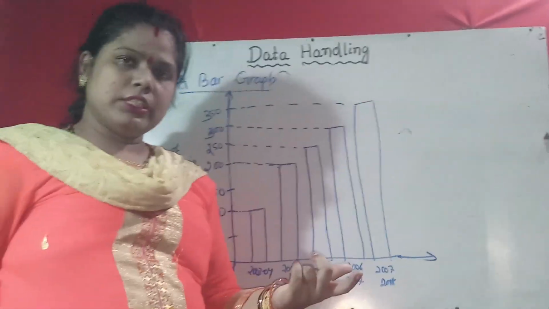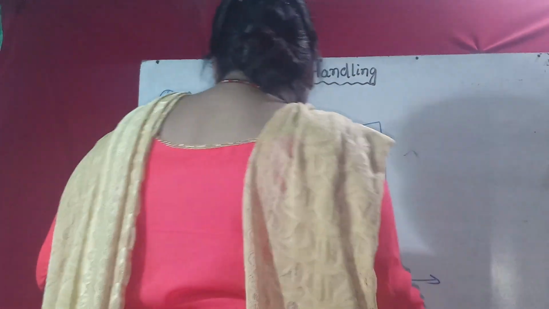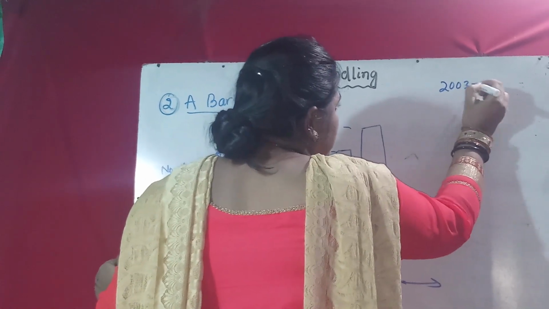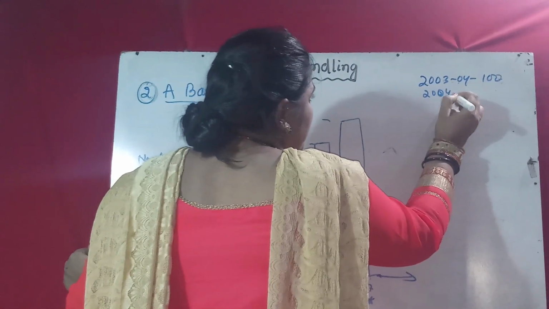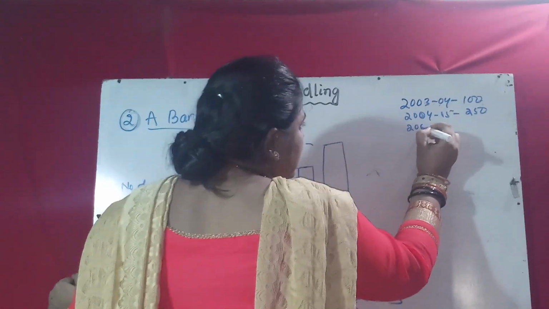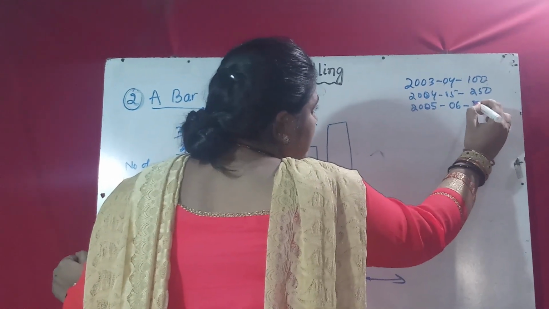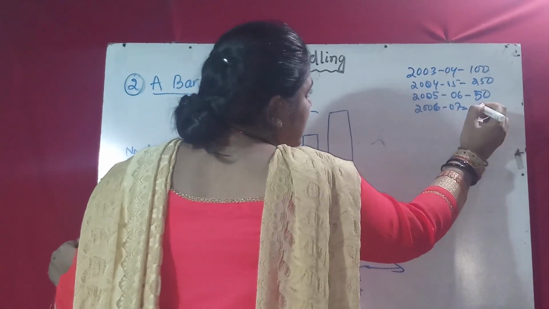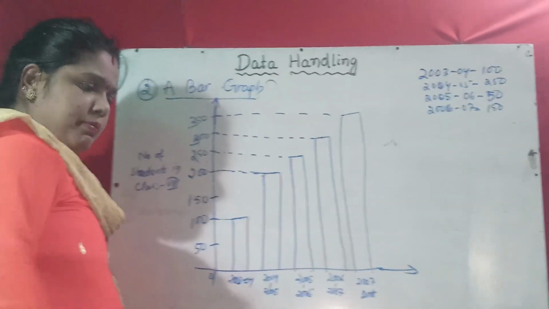You answer the question. Suppose information will be given to you that in 2003-4 there are 100 students, in 2004-5 there are 250 students, in 2005-6 it is only 50 students, and suppose in 2006-7 it is 150 students. So this is the data given to you. You have to make the bar graph.